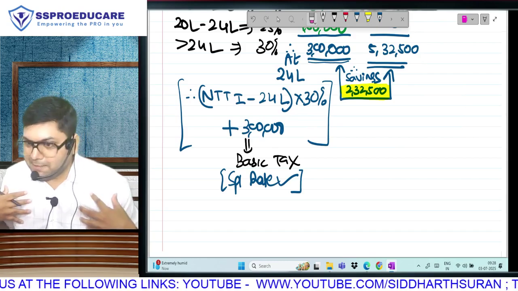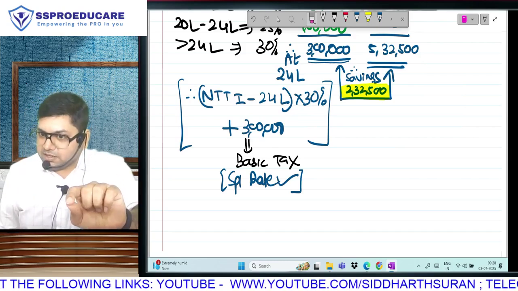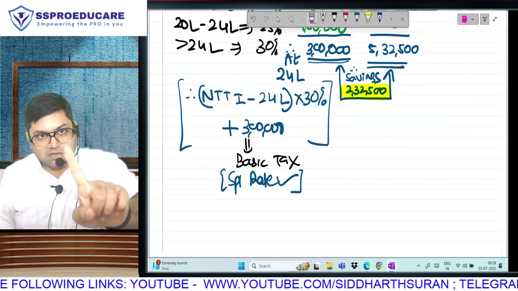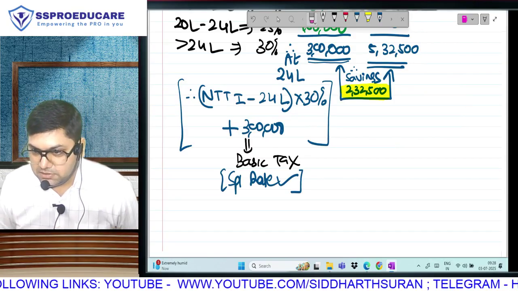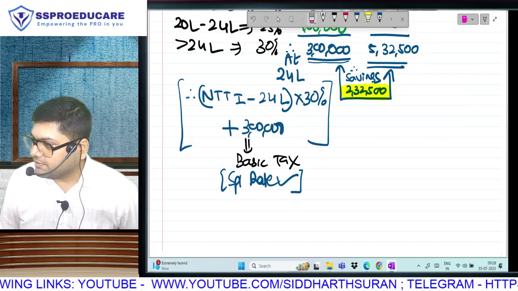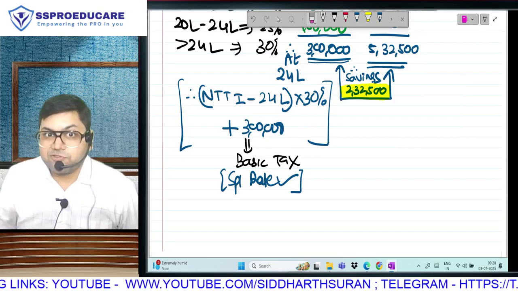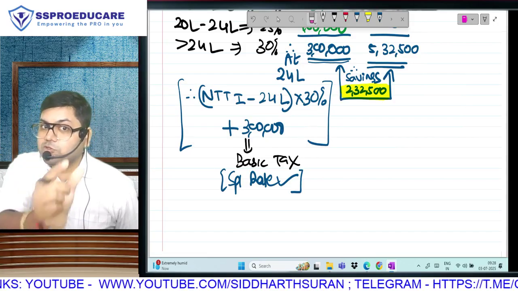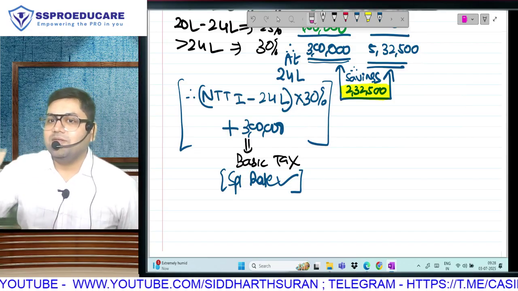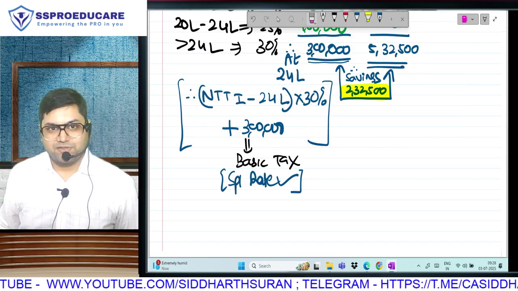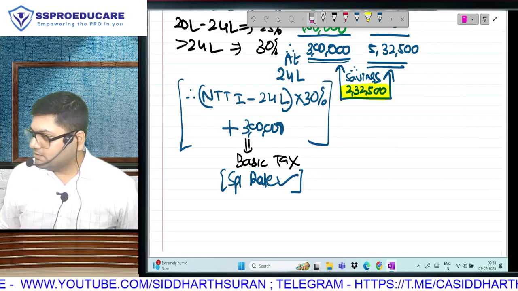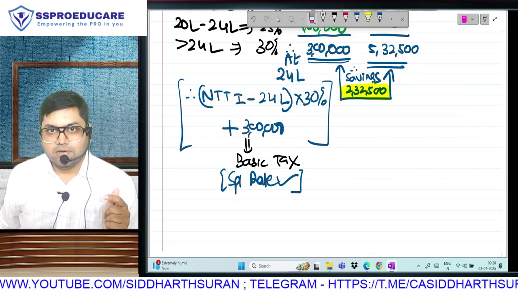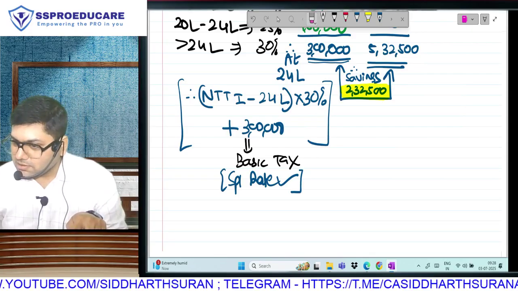Additional depreciation. If I am a manufacturer, I need not be a company. I can be an individual manufacturer. I am eligible for additional depreciation, 20% of the cost of asset. There is no monetary limit in rupees. So together all of this can be crores and crores of rupees. You understand?